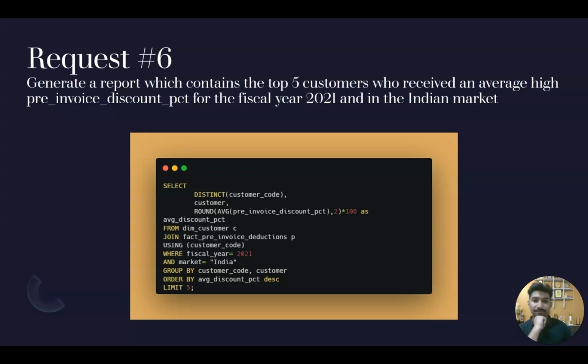So here is the query. I go for the distinct customer codes, distinct customers. Then I get their pre-invoice discount. I put up the conditions of the fiscal year 2021 and the market India. I group them by the customer and I order them by the percentage in descending order. So it looks good in descending order. And to get the top 5, I use the limit keyword to limit it to only the top 5 customers.